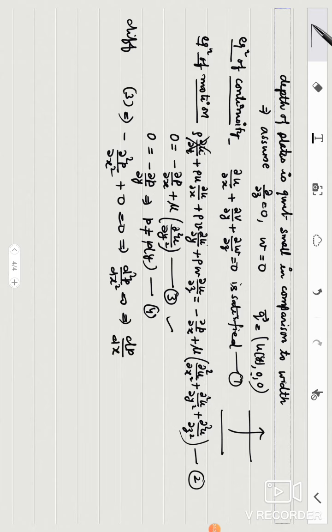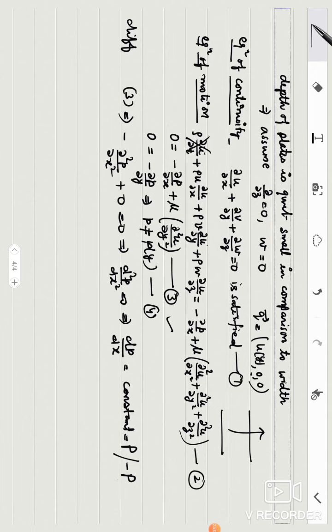dp/dx means pressure drop, variation in p. This is constant. This constant may be assumed as either P or minus P. It is your choice. P means dp/dx is positive. That simply means that p is increasing as x is increasing. So as you read the pressure along the x-axis, as x will increase, p will increase. And if you are considering minus P, it simply means that p is decreasing as you are moving along the x-axis.